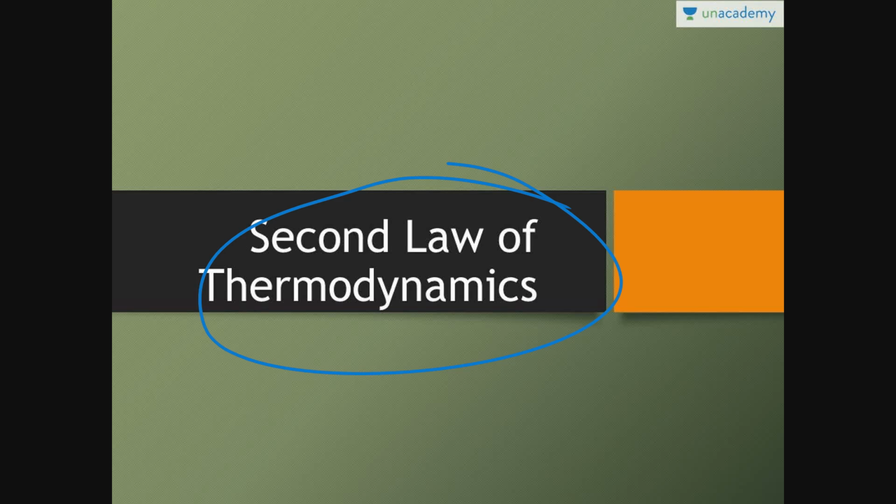Previously we have discussed the first law of thermodynamics. We have discussed the various processes, both closed system as well as open system. We have discussed the constant pressure, constant volume, isothermal, adiabatic, polytropic process, work transfer and heat transfer in all those processes, and the first law of thermodynamics equation for closed system and open system. But this lesson is all about the second law of thermodynamics. Please go through the previous lesson so that you can understand this lesson much better.